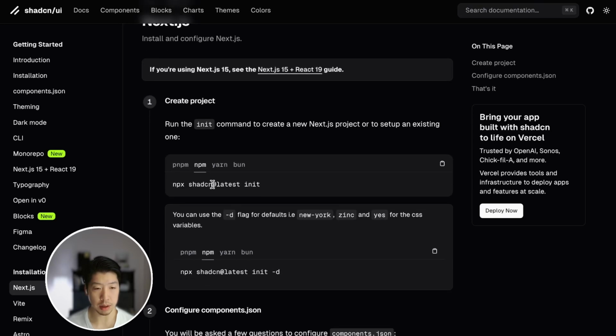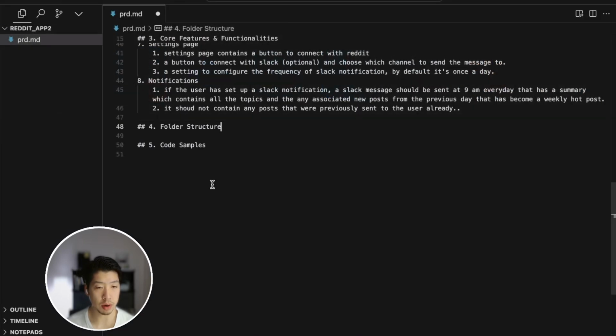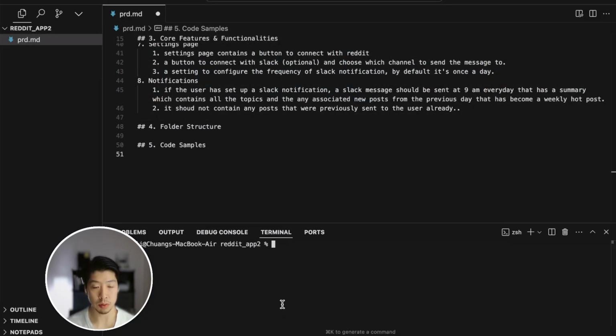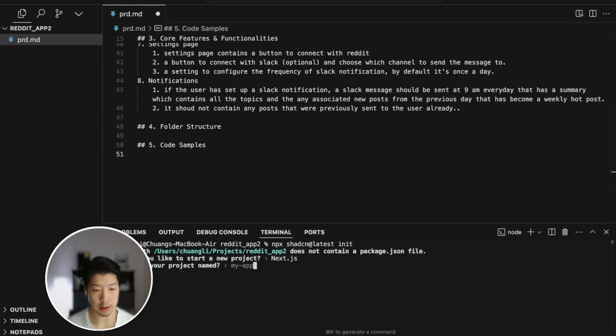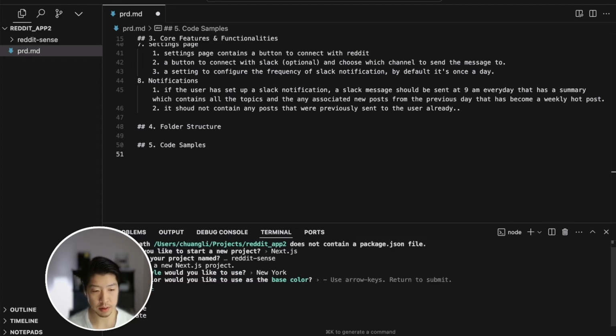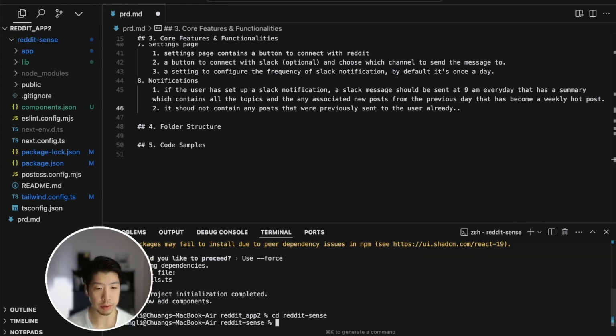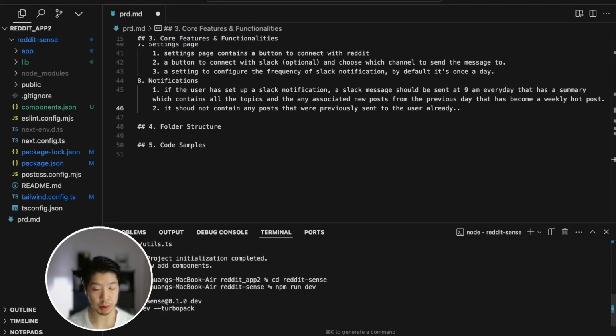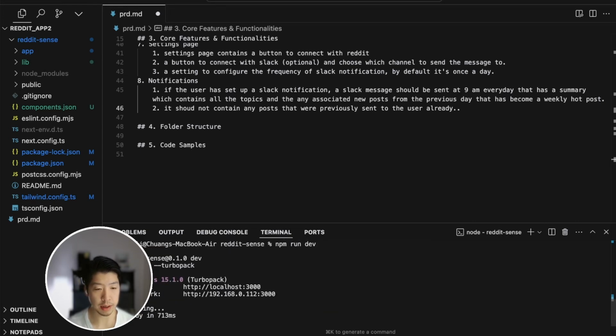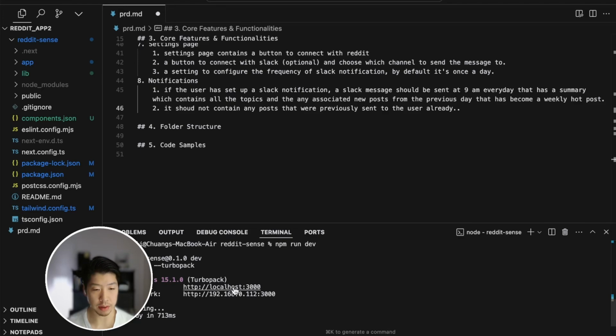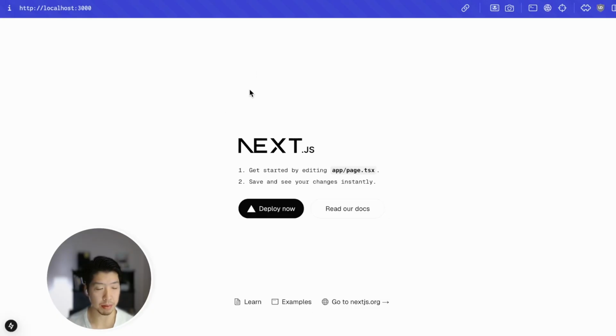We're going to grab the npm command and go to our Cursor. We'll choose Next.js, and we're just going to take the default options, and now we have the project here. We should be able to go into that, and if we do npm run dev, we should have a boilerplate project up and running. Look, it's running at localhost 3000. All right, so we have the boilerplate up and running.